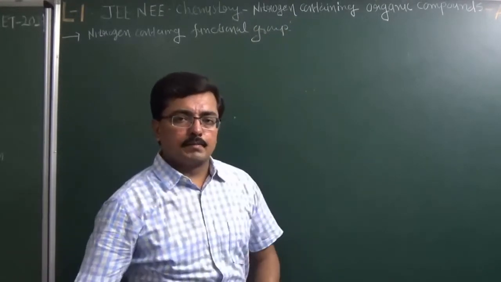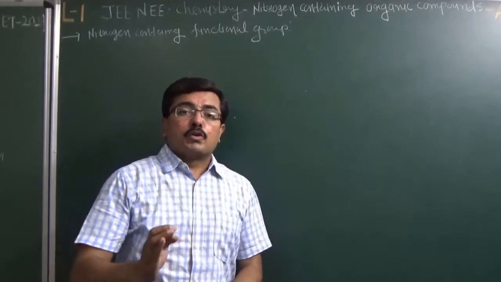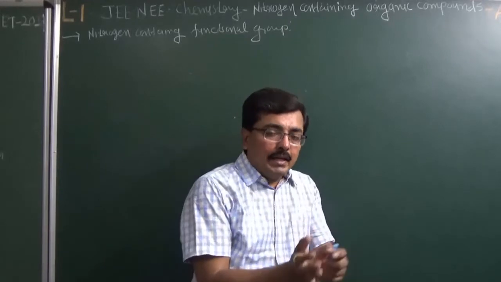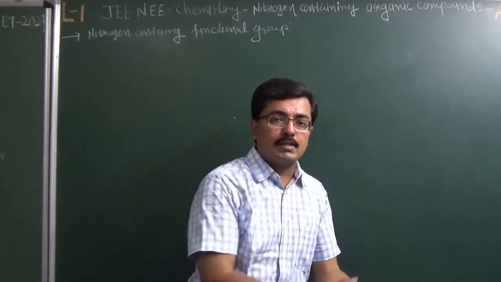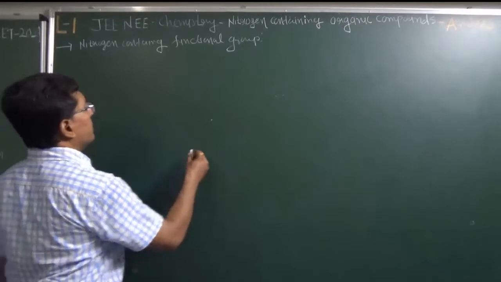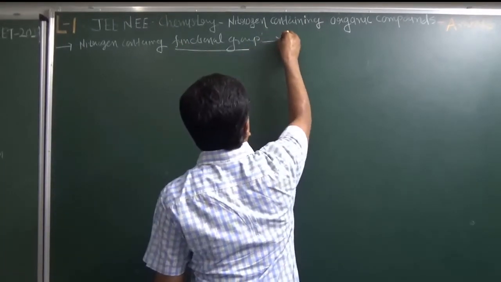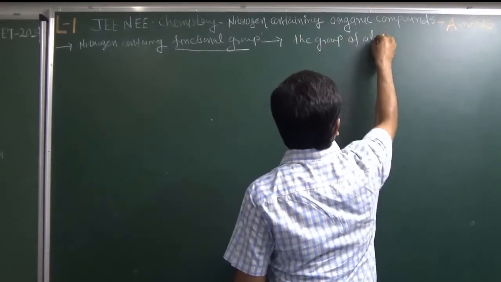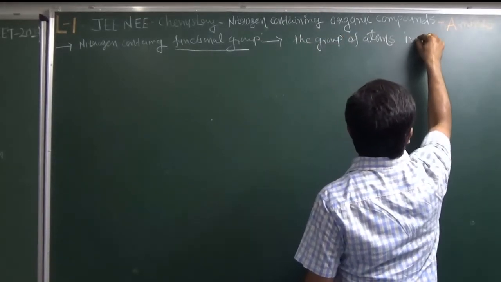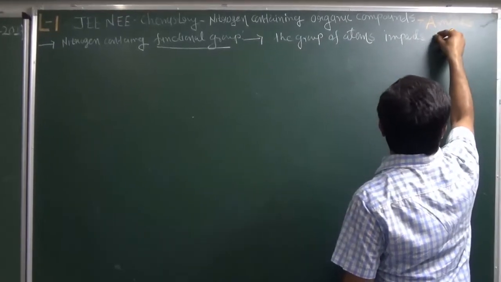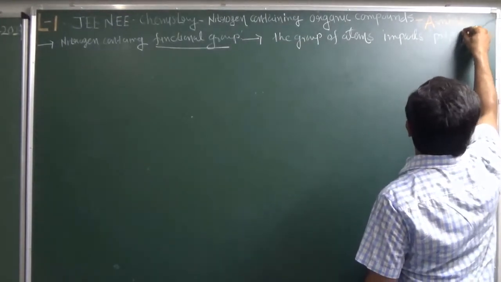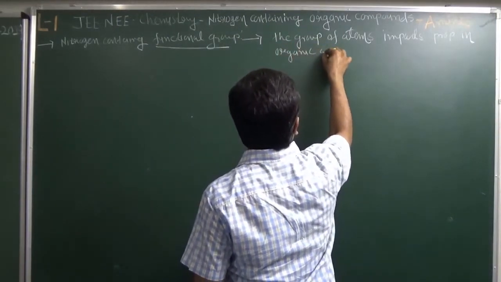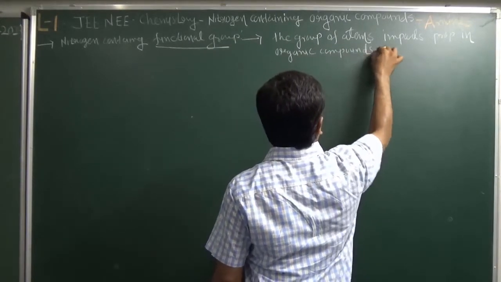Functional group किसे कहते हैं? Then we can define in this way, the group of atoms which impart characteristic property into organic molecule is known as a functional group. So let's define this functional group. You know very well. Functional group यानी the group of atoms. This group of atoms imparts characteristic property in organic compound. Such a group of atoms is known as a functional group.